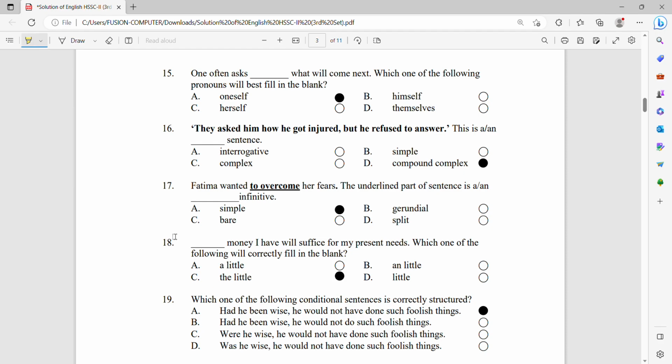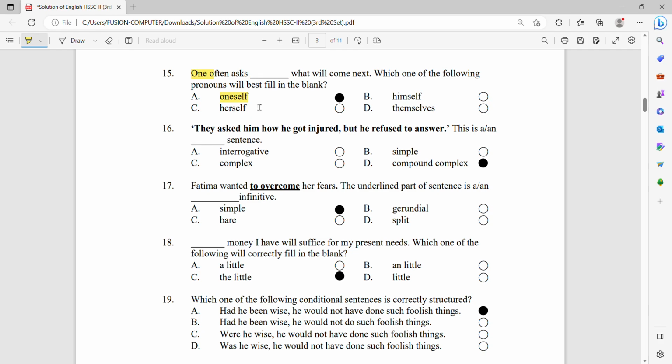Remember, students, you have to focus on the subject used in the sentence, and you also have to use the pronoun accordingly. The action done, the person who is doing the action, or the subject of the sentence. So here the subject of the sentence is one. So oneself is the correct option here to put as pronoun.